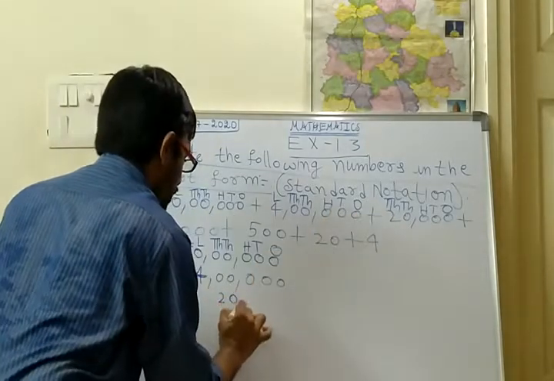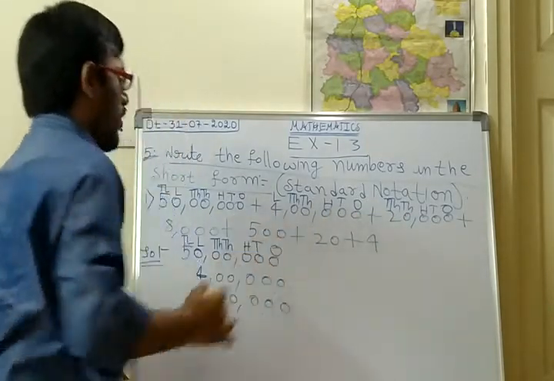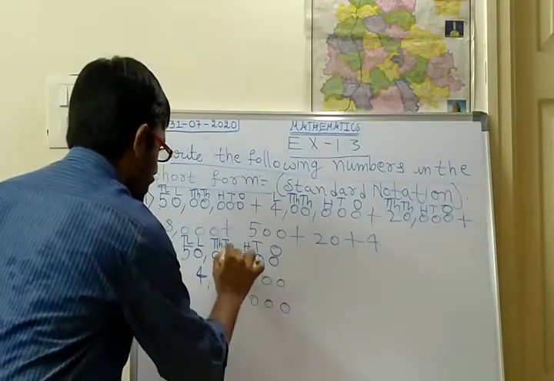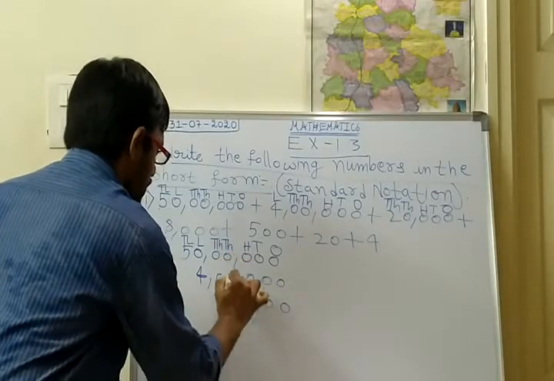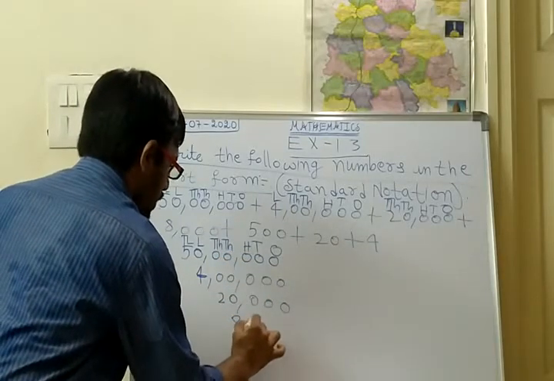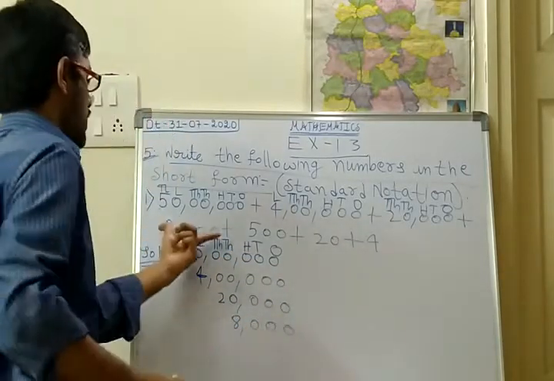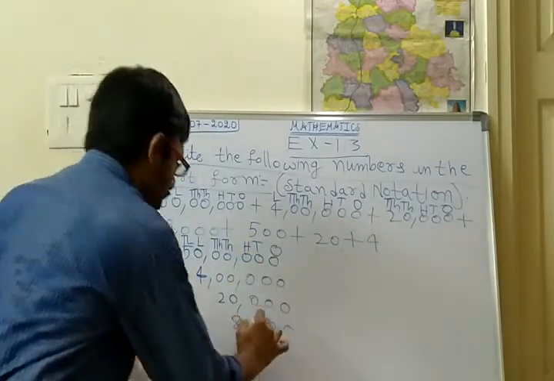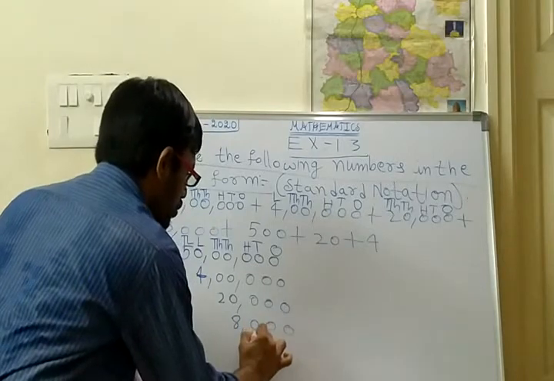Okay, 20,000. Afterwards, next number is 8,000. So 8,000 is in the next line. So this is thousands place. So 8,000. Next, after 8,000, 500 is. So 500 means hundreds place. So below the hundreds place you should start it.